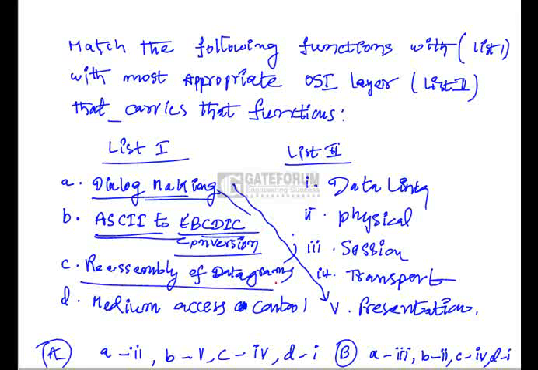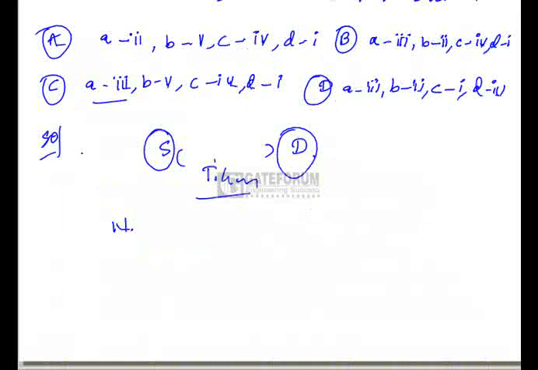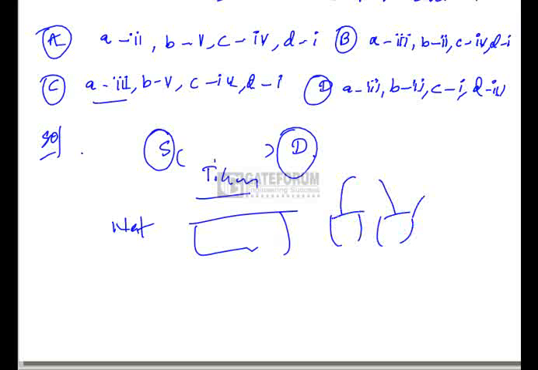Reassembly of datagrams is done by the transport layer because the network layer will divide a big datagram into different smaller packets. So each packet will go in different directions, in different routes. The responsibility of the transport layer is to reassemble all the packets that are taken from the original datagram. So that is the responsibility of the transport layer over and above the network layer.